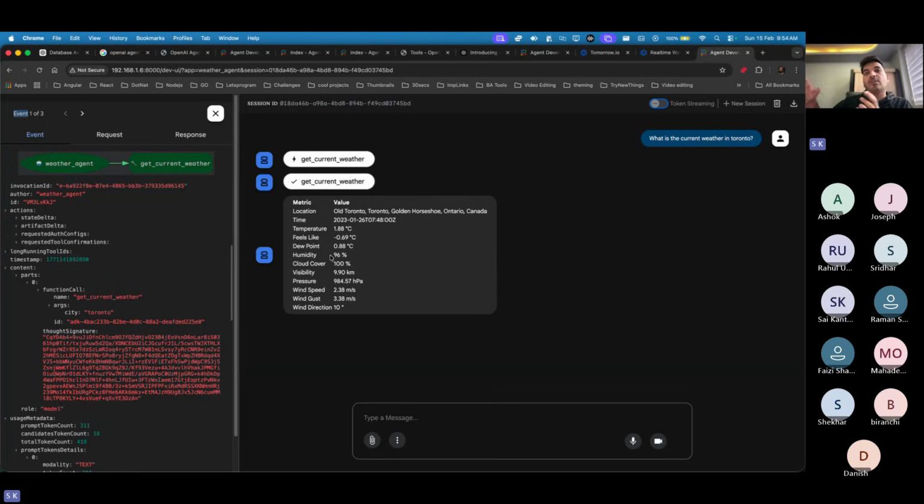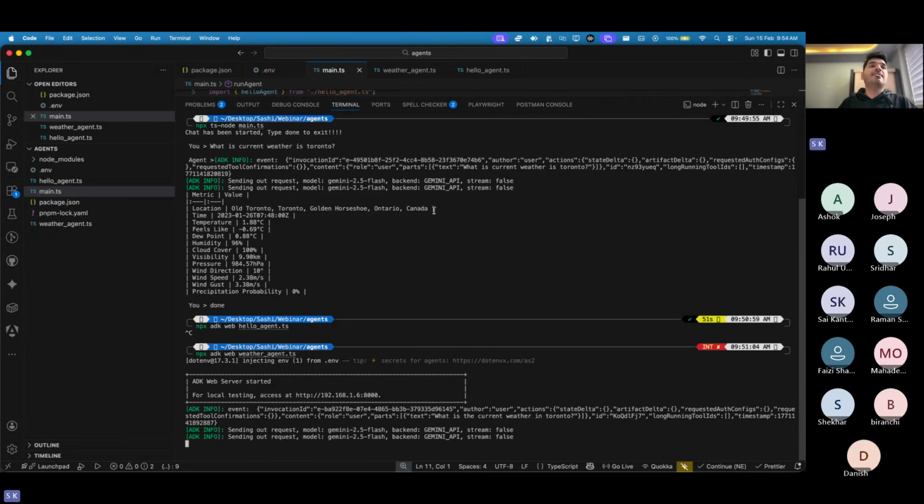So the agent is basically working in such a way that it always returns HTML, or basically an Angular component which you are trying to render on the browser. Okay, so this is what these agents are basically capable of. Now let's try to challenge this a bit more.